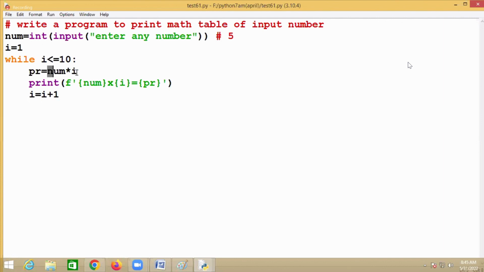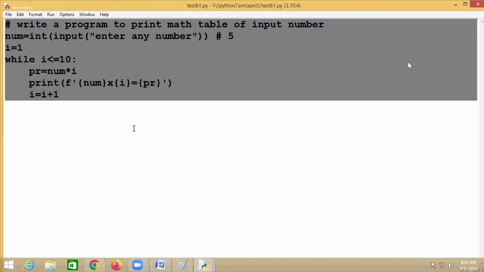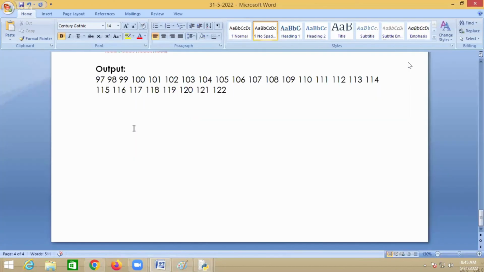1 is less than or equal to 10? Yes. 5 into 1 is 5. Print number 5, i value 1, product value 5. i is i plus 1, which means 2. 2 is less than or equal to 10. Yes. 5 into 2 is 10. Print 5, print 2, print 10. Then i is i plus 1, which is 3. 3 is less than or equal to 10. Yes. Print 5, print 3, print 15. Just try to understand how to use the while statement.